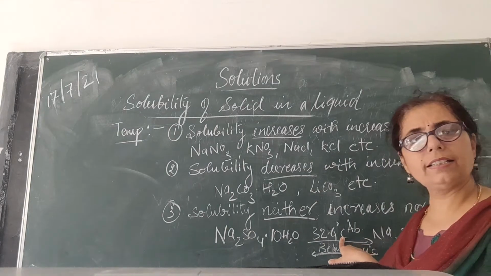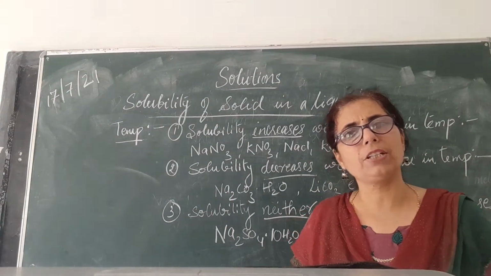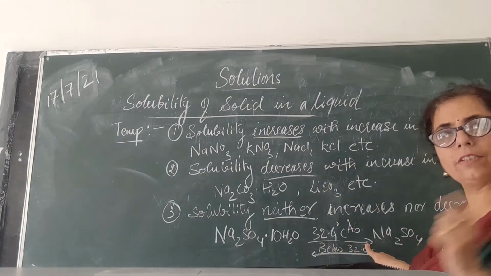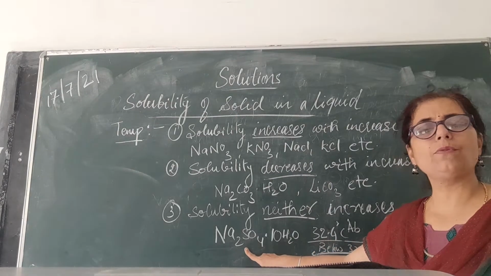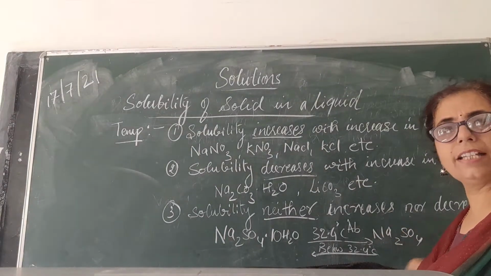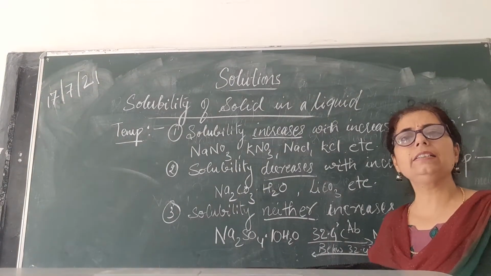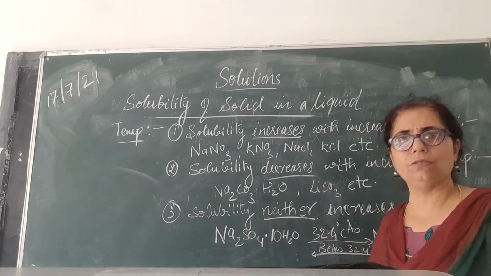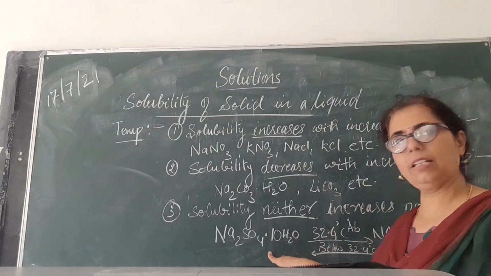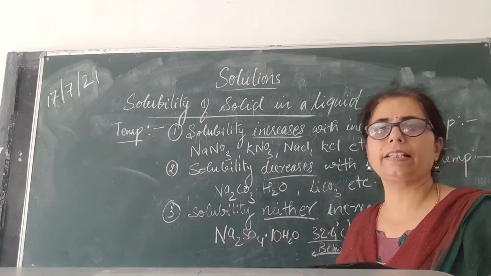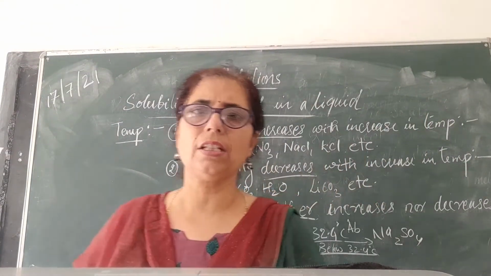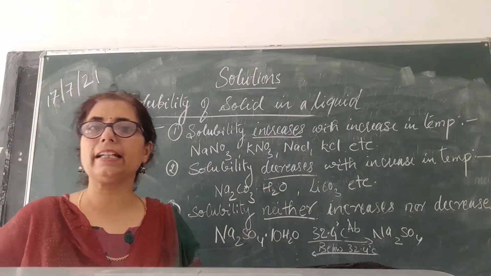At about 32.4 degrees Celsius, when the temperature was a little above that, it was possible to show the forward reaction. The 10 molecules of water present in sodium sulfate were removed, and anhydrous, that is dry, sodium sulfate was obtained. Further increase in temperature does not matter because the job is already completed. But below this temperature, the sodium sulfate can again move toward the backward reaction. That is, the backward process can take place. In this way, these are the two types of factors that affect the solubility of a solid in liquid.